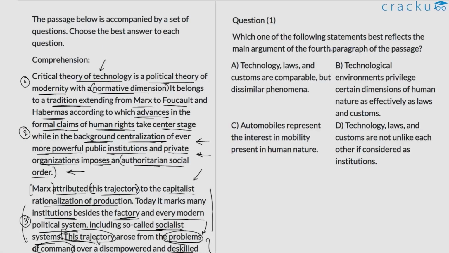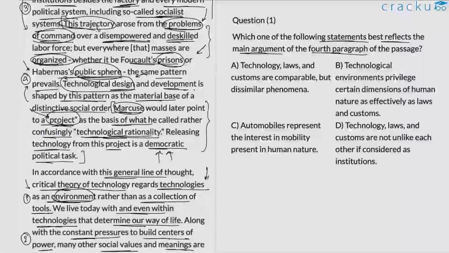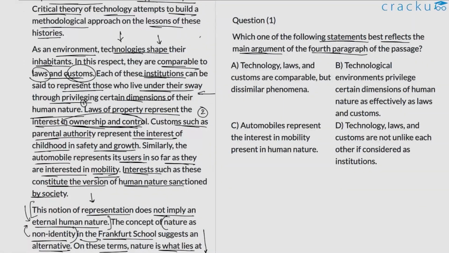Question number 1. Which one of the following statements best reflects the main argument of the fourth paragraph of the passage? So 1, 2, 3, 4. So fourth paragraph, here the author talks about technology as an environment rather than a collection of tools, and he talks also about how technology plays a similar role to that of laws and customs as an institution, which reflects the human interest in certain elements or certain concepts. So that is the idea he is conveying here in the fourth paragraph. Let us check which of the options aptly captures this.